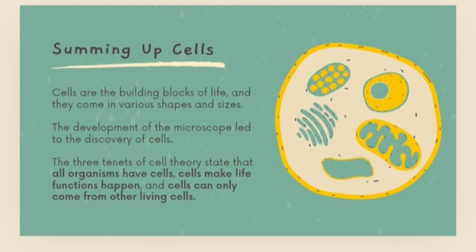This is the last part, summing up what we have learned in this video. You will come to know by looking at this picture. Cells are the building blocks of life and they come in various shapes and sizes, as I already told you before. The development of the microscope led to the discovery of cells. Next, the three tenets of the cell theory state that all organisms have cells, cells make life functions happen, and cells can come from other living cells. So this is the basic cell theory.